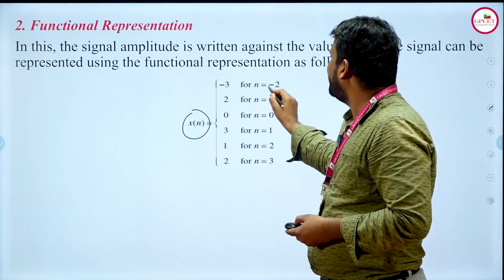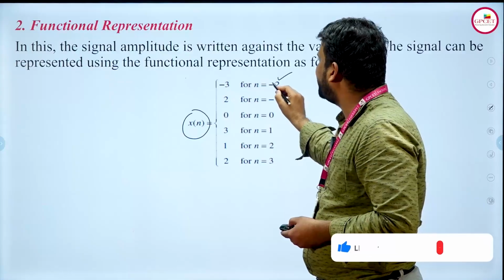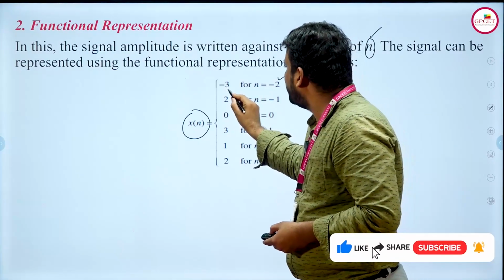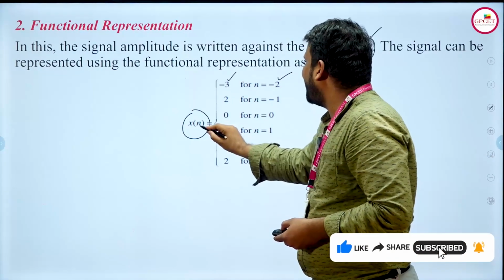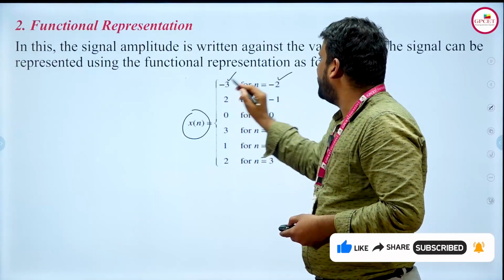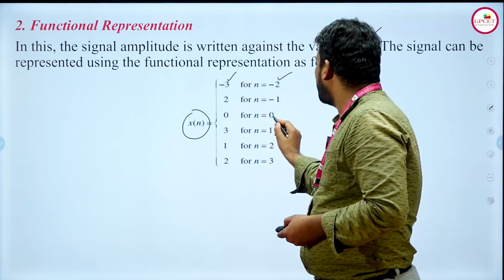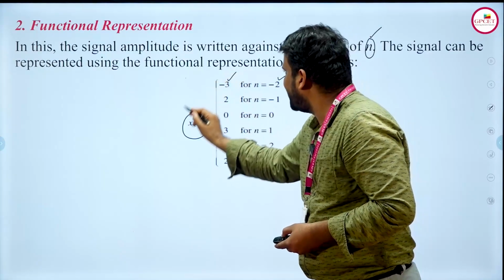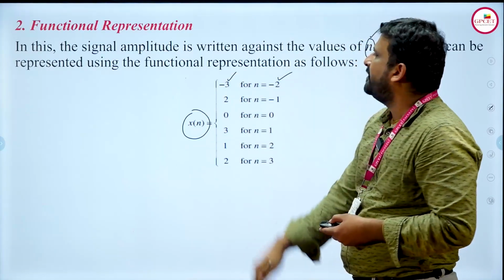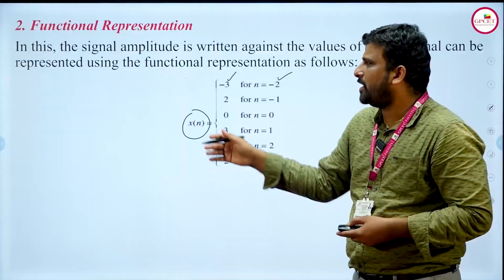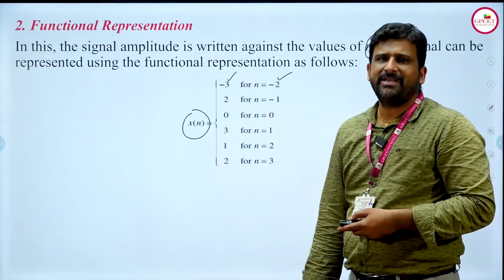The value of n is represented here, minus 2, and the amplitude is minus 3. That is, x of minus 2 is equal to minus 3. x of minus 1 is equal to 2. x of 0 is equal to 3. Like this, it will be represented in the form of functional representation. This is one way we can represent the signal.